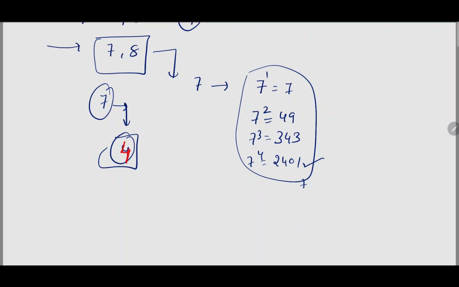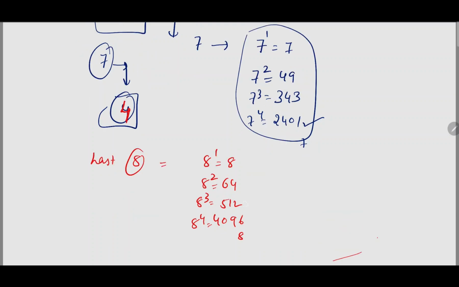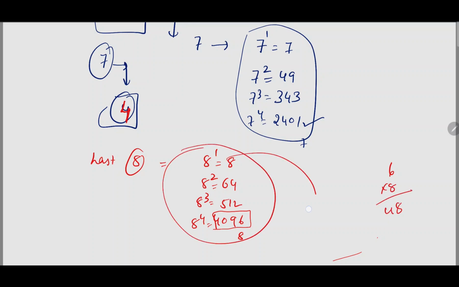In the same way, the last digit 8 will be like this. 8 to the power of 1 is equal to 8. 8 square is equal to 64. 8 cube is equal to 512, and 8 to the power of 4 is equal to 4096. So again, if you multiply 6 into 8, 48. So the number is repeating and it will enter into the loop. So we have to calculate 1, 2, 3, 4. So the length will be 4.